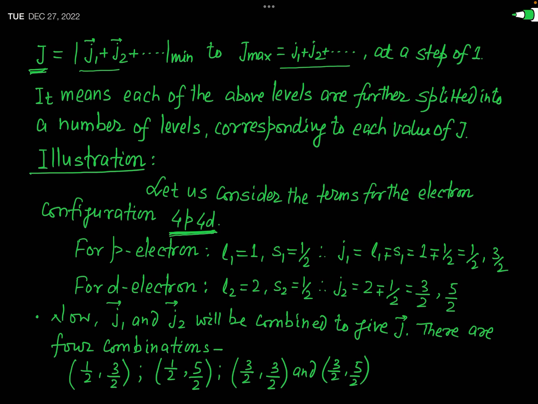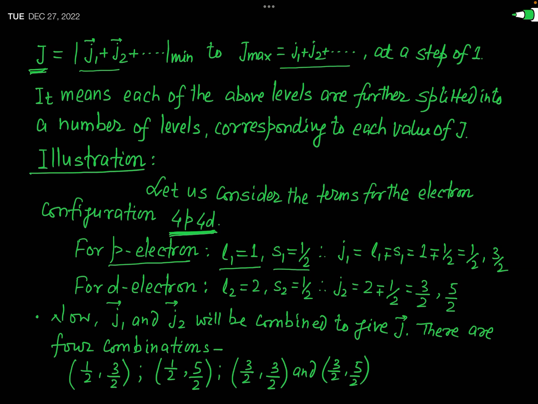So if we consider this example of 4p4d configuration, then for the p electron, for an electron in the 4p subshell, we will write the orbital angular momentum quantum number L1 is equal to 1, and the spin quantum number is 1 by 2.